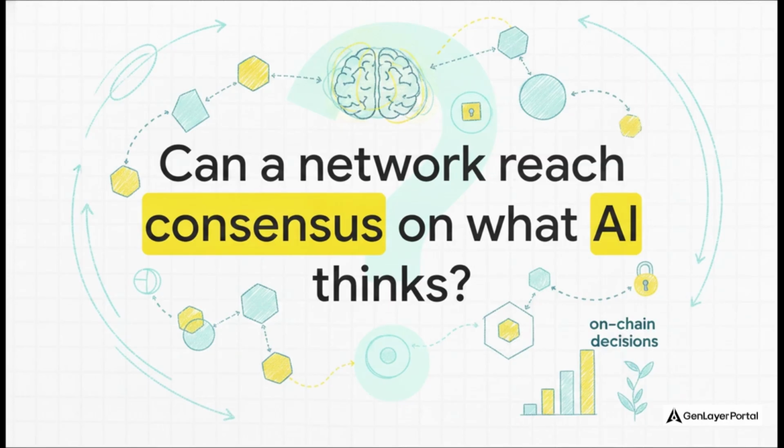GenLayer's ultimate bet isn't about claiming that AI can think. That's a philosophical debate for another day. The real practical question they're asking the world is this. Can a decentralized network reach consensus on what AI thinks? Because if the answer is yes, the design space for what we can build on-chain is about to get exponentially larger.